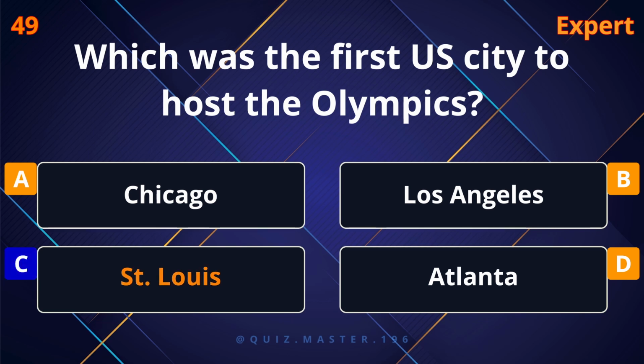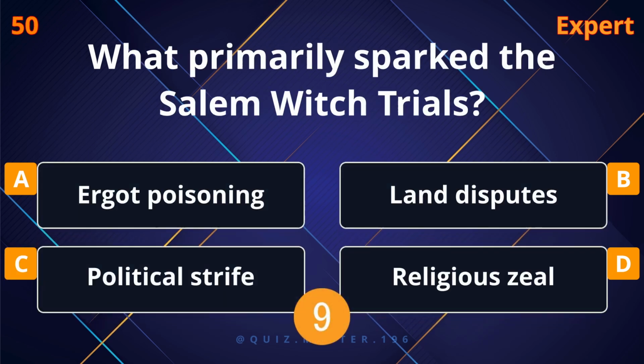St. Louis. What primarily sparked the Salem witch trials? Ergot poisoning.